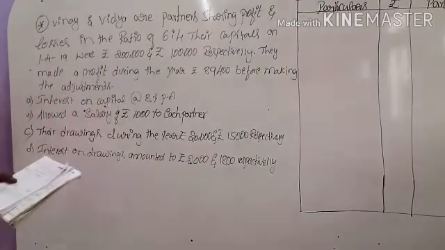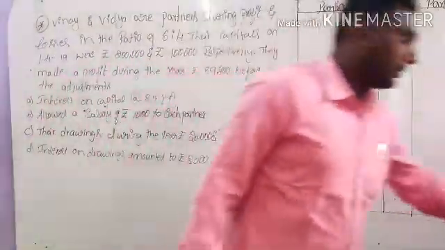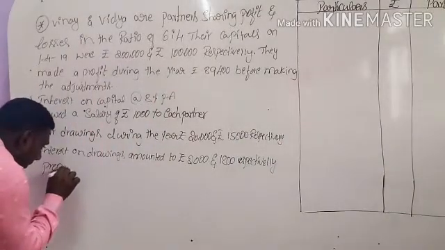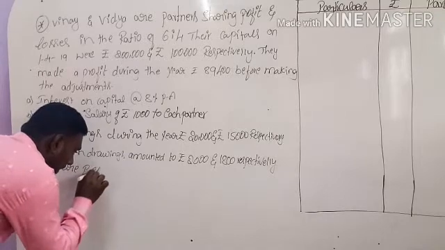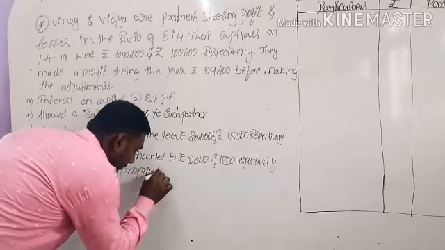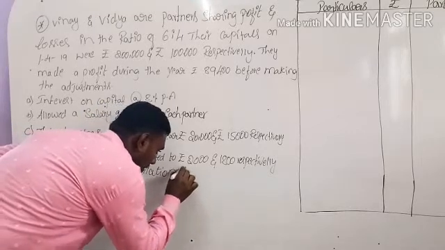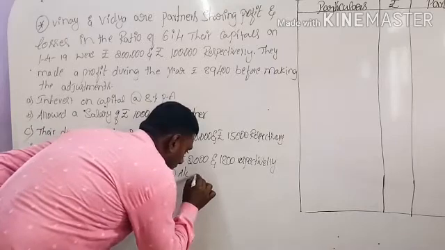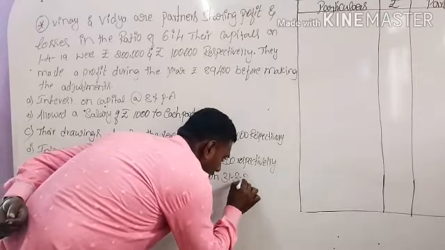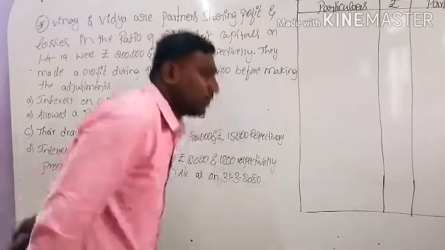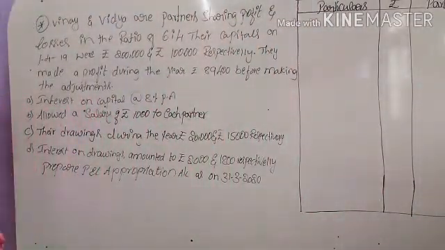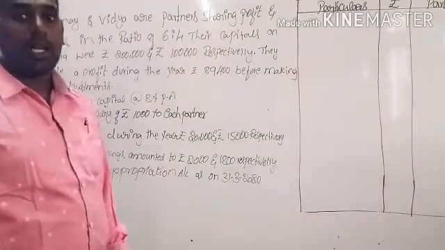Prepare the P and L appropriation account as on 31st March 2020. So this is the question. According to this question, we have to calculate the profit and loss appropriation account.